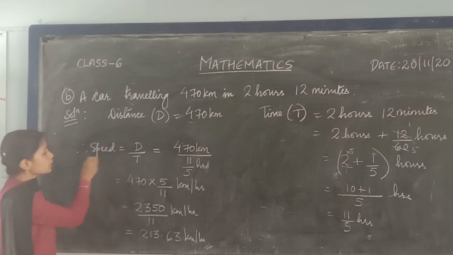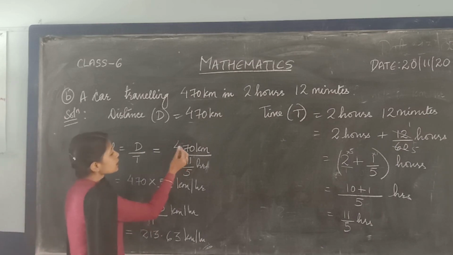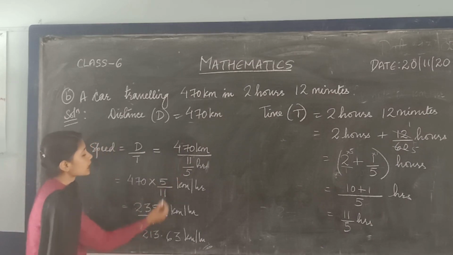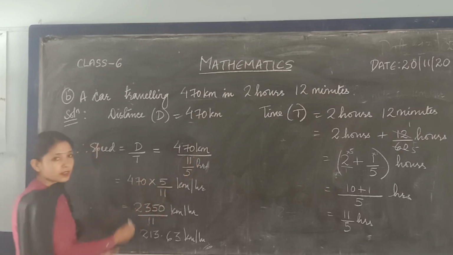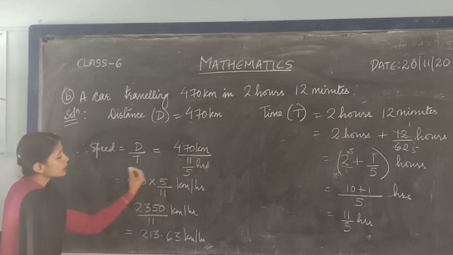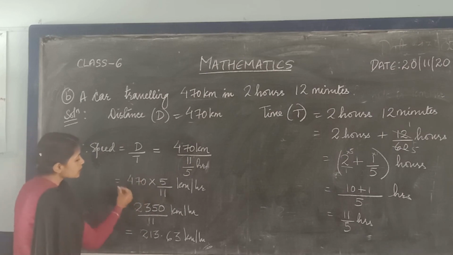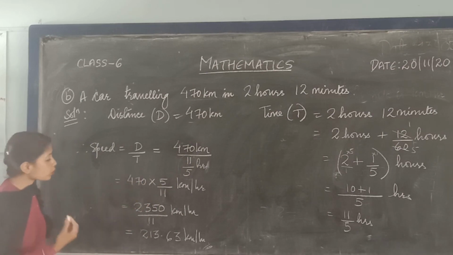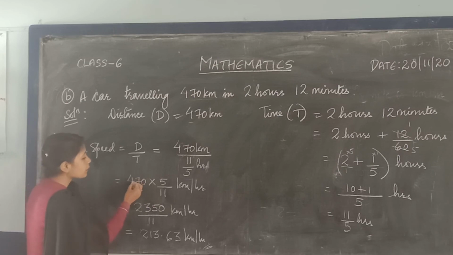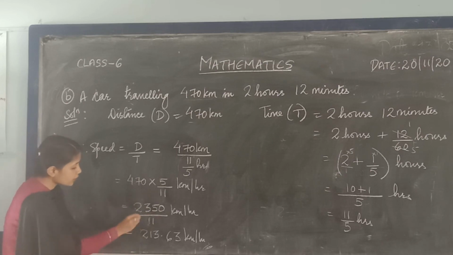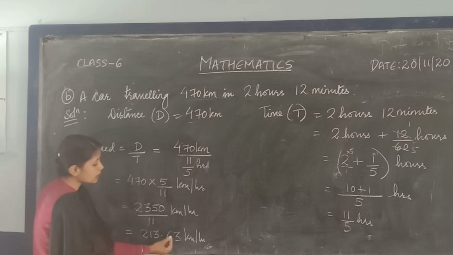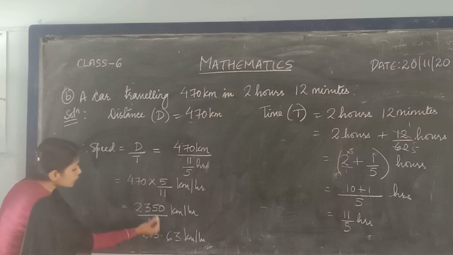So we will find the speed. Speed is distance divided by time. Distance is 470 km and time is 11 by 5 hours. We will write its reciprocal. Reciprocal means upside down. Here 470 is not divisible by 11, so we will just multiply 470 and 5, which is 2350, divided by 11. On division you will get 213.63 km per hour. So this is the speed of